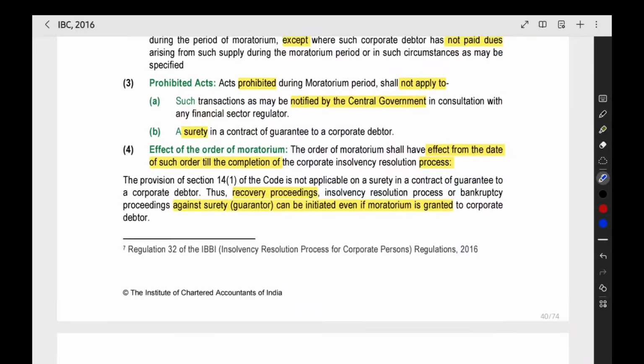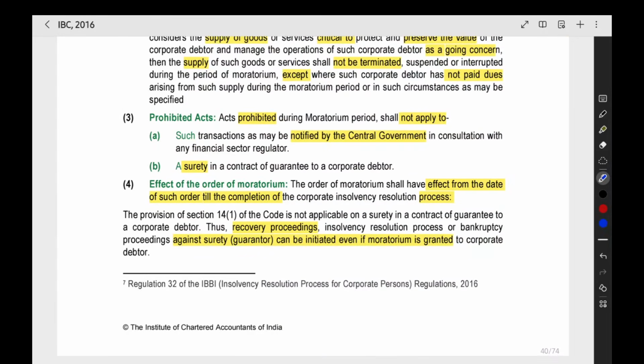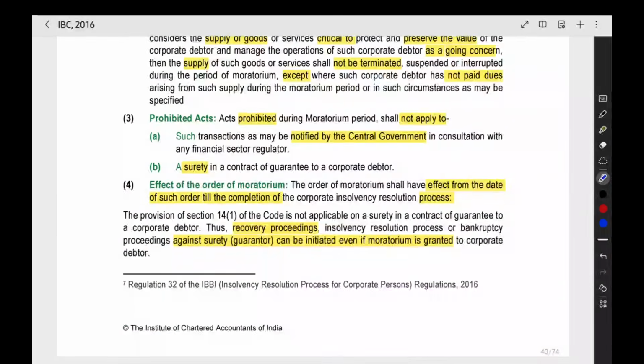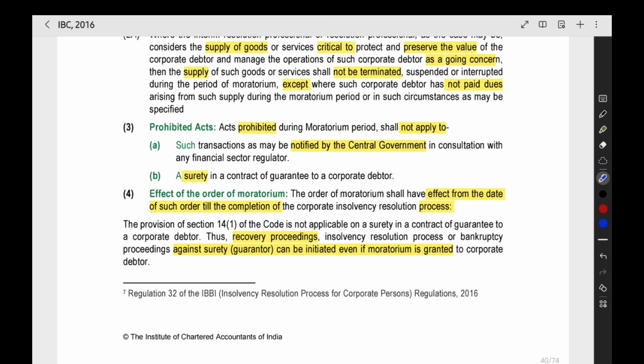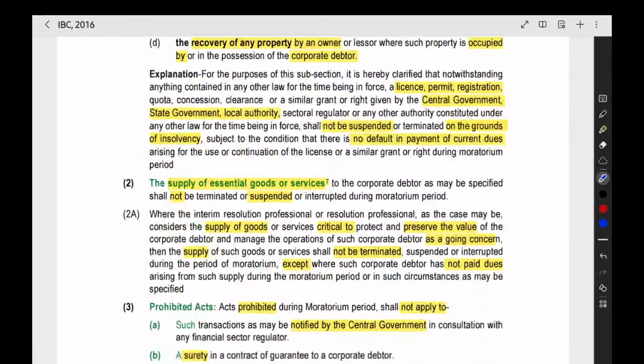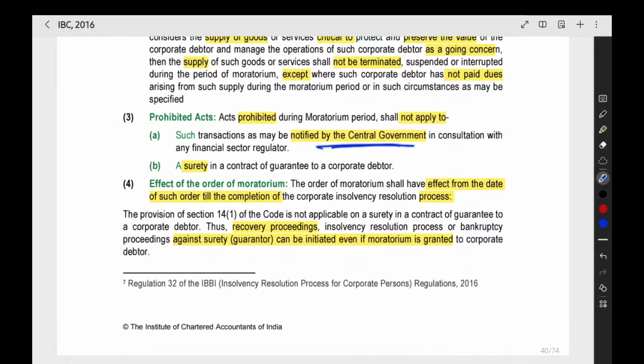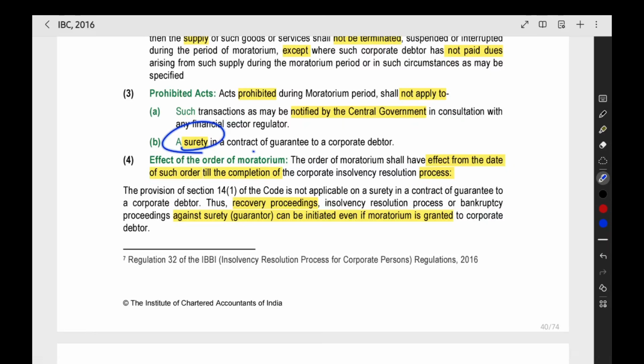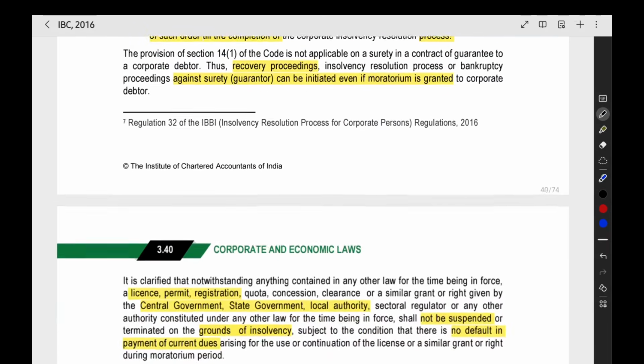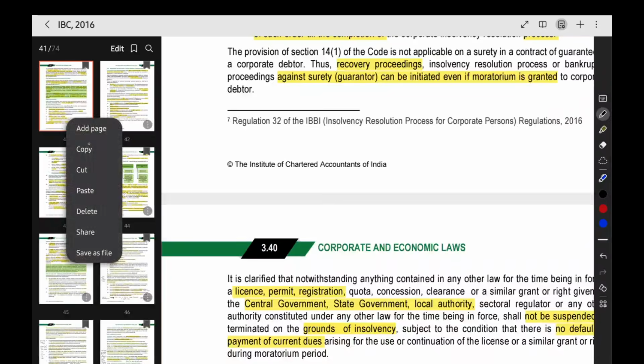Now, during moratorium, you cannot do these acts, but this will not apply to the transaction notified by the central government. Some transaction will be notified, and that you can do even during the moratorium period. The acts banned, it will not apply to the transaction notified by the central government. Then it will not apply to the surety in a contract of guarantee to the corporate debtor. So that also we can see here.